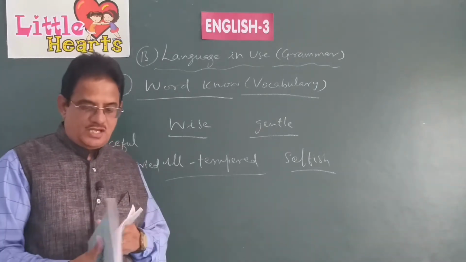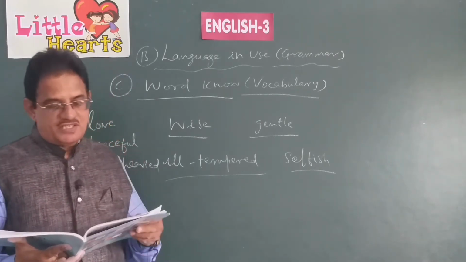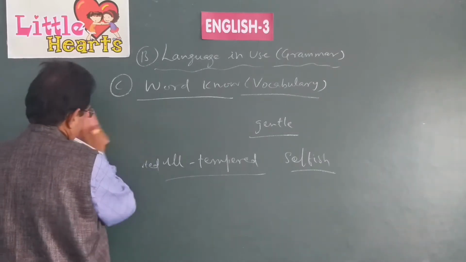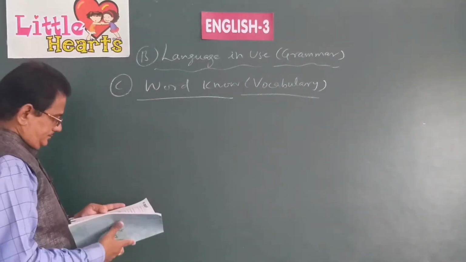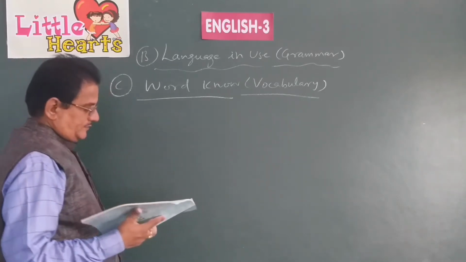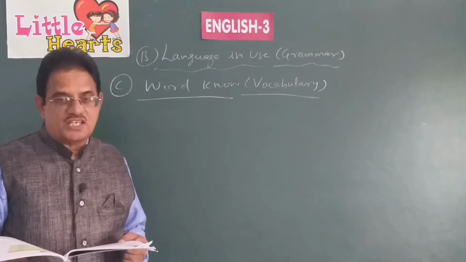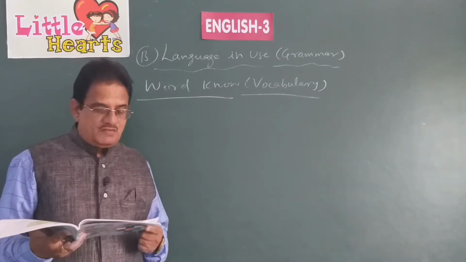Okay, children. Now, let us go to B part. Match the words under A with their opposites under B. Under A, there are some words given and their opposites are given under the column B. So, we have to match them. First one, wise.